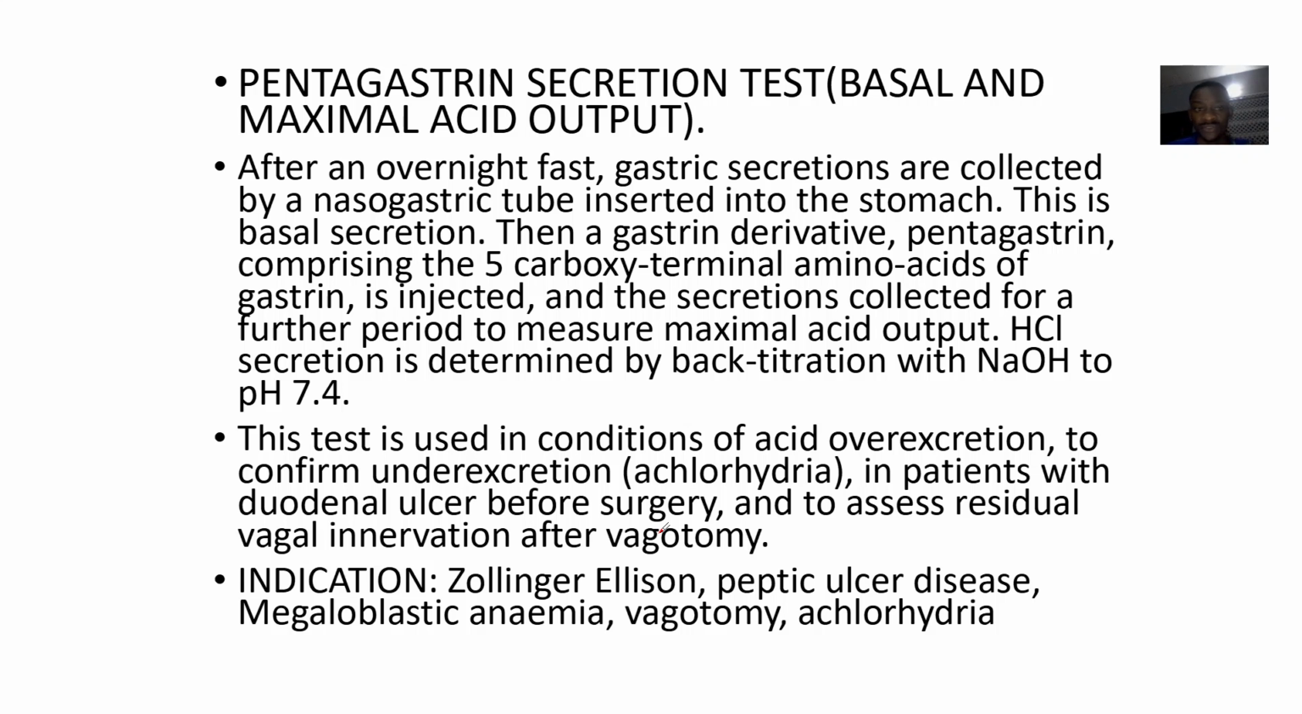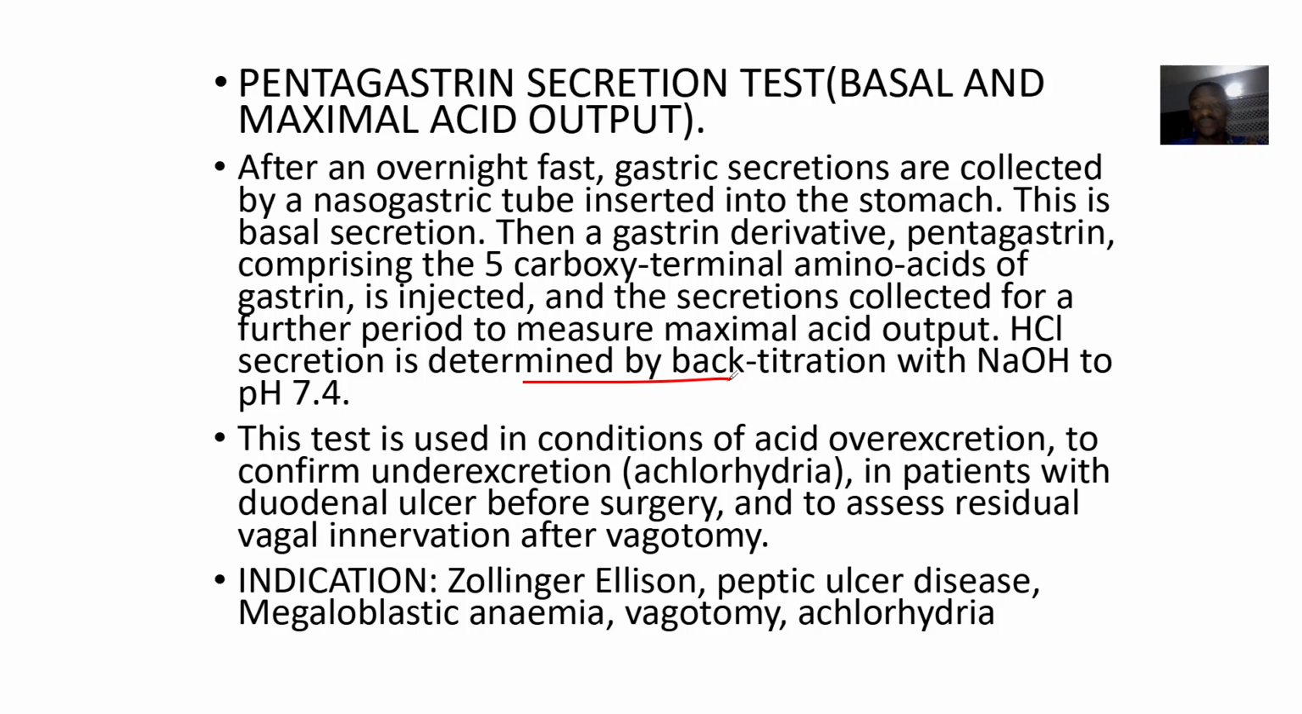So we have a summary here. After an overnight fast, gastric secretions are collected by nasogastric tube for the basal secretion. Then a gastrin derivative, that's pentagastrin, comprising the 5 carboxy-terminal amino acids of gastrin, is injected. Now the secretions are collected for what? A further period to measure maximal acid output. That's after the stimulation. So HCl secretion is determined by a back titration with sodium hydroxide to a pH of 7.4.